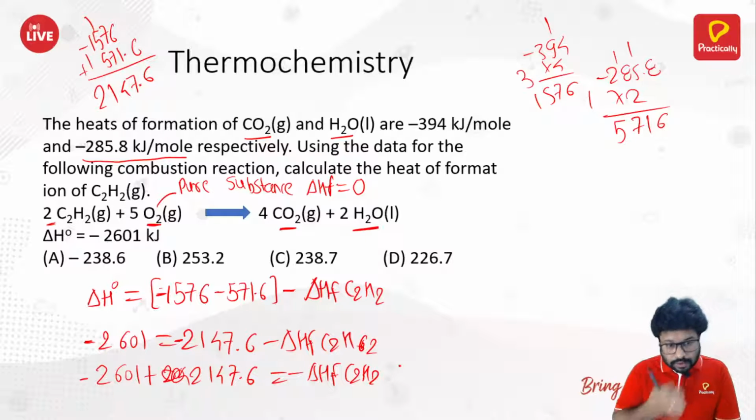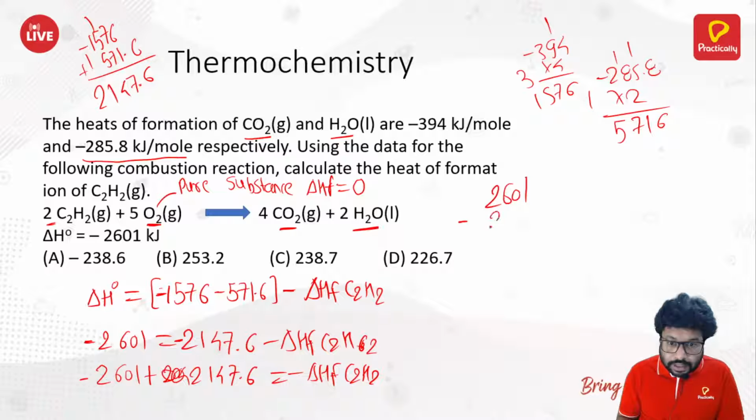C2H2. Okay, so basically we are subtracting now. From 2601 we are subtracting 2147.6.